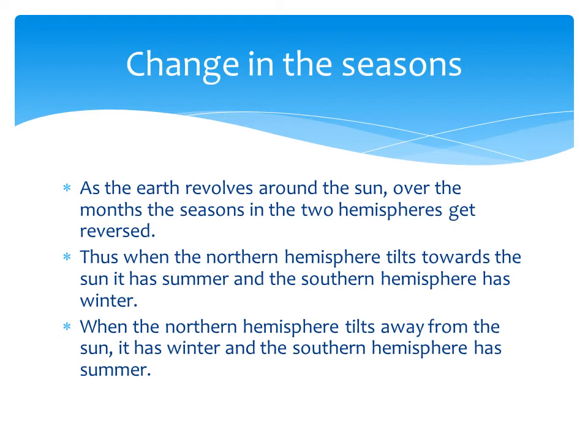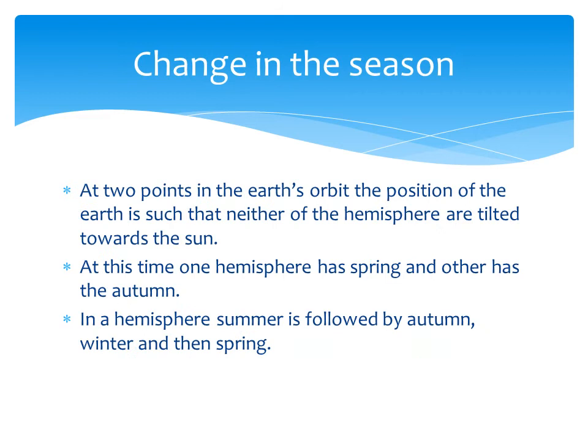When the northern hemisphere tilts away from the sun, it has winter, and the other hemisphere has summer. I'm repeating again, listen. As the earth revolves around the sun, what happens over the months? The seasons in the two hemispheres get reversed. When the northern hemisphere is tilted towards the sun, it has summer and the southern hemisphere has winter. If the northern hemisphere tilts away from the sun, it will have winter and the southern hemisphere will have summer.